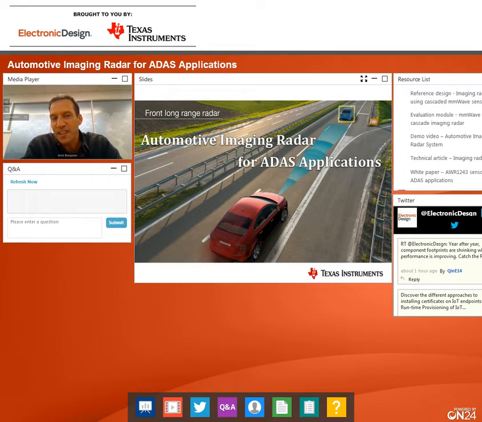I think that imaging radar, or in general the front long-range radar, is exciting technology, and Texas Instruments is having lots of fun working on this technology with you, and we're looking forward to working more. Today, I want to spend time looking at the technology trends and market trends that we have in front long-range radar, and specifically in imaging radar.